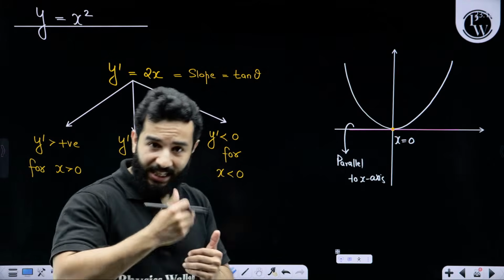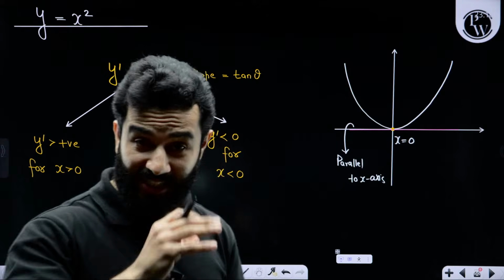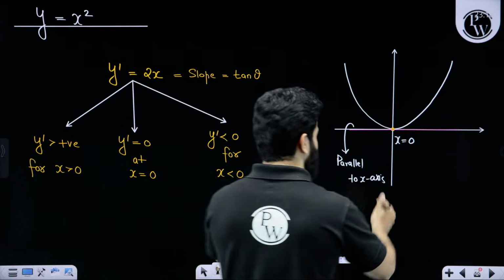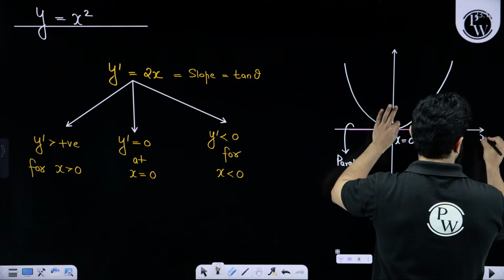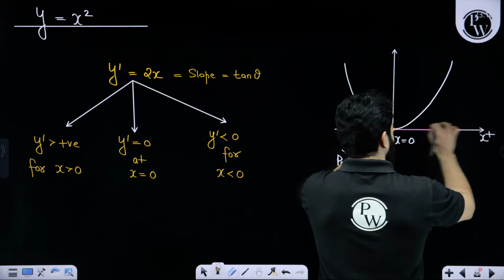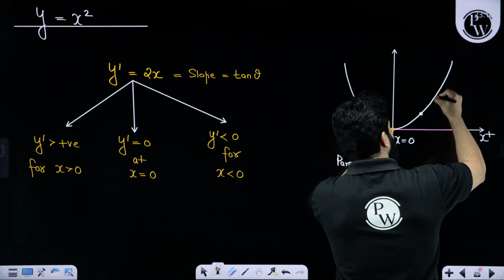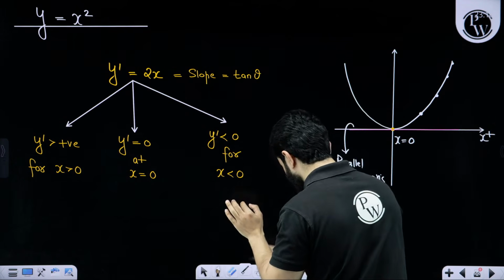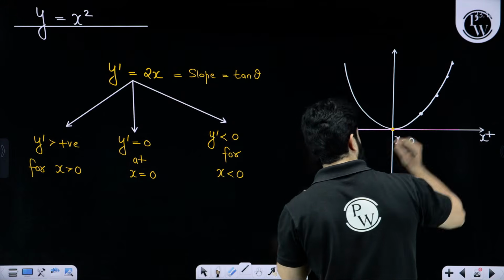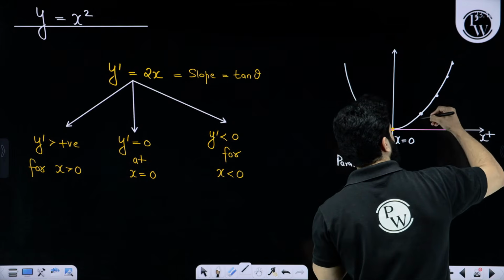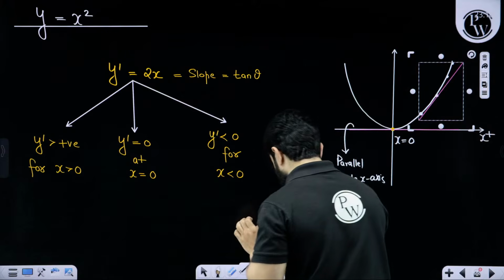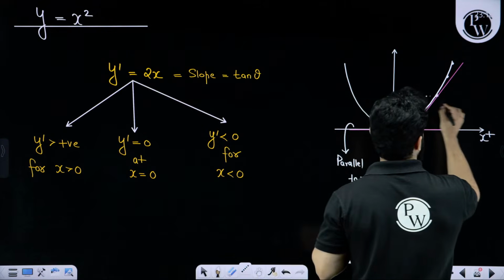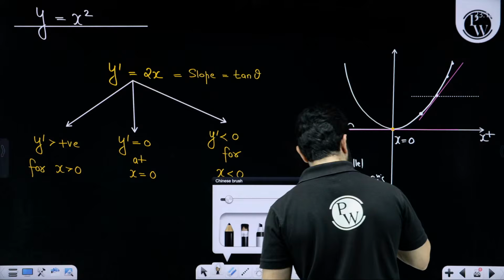If x is greater than 0, meaning this side of the axis, draw a tangent at any point. Let's draw a line parallel to the x-axis and mark an angle like this.